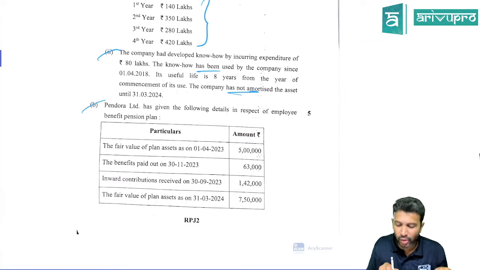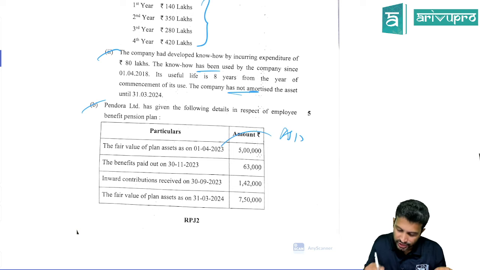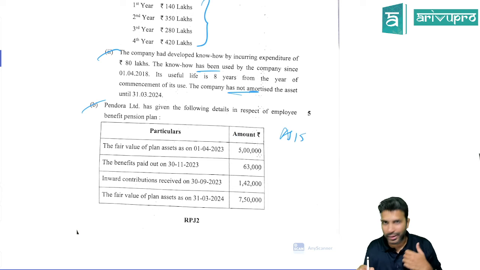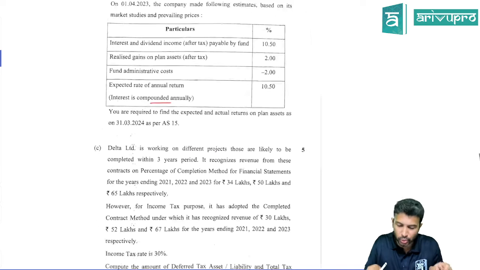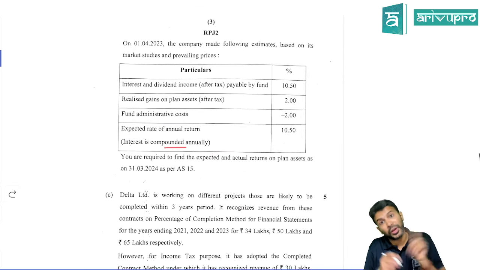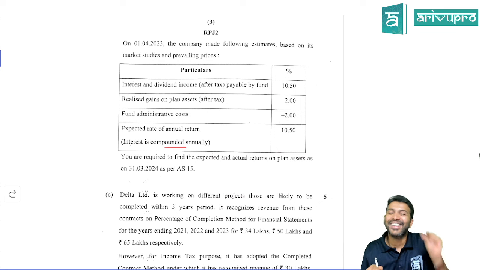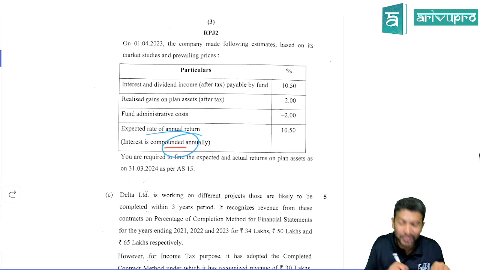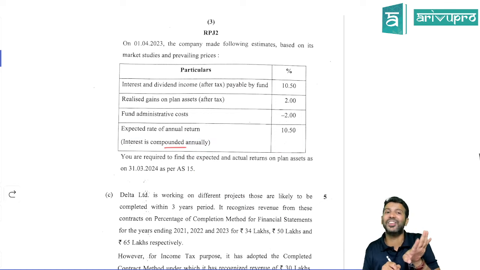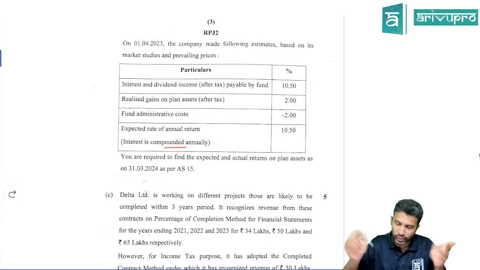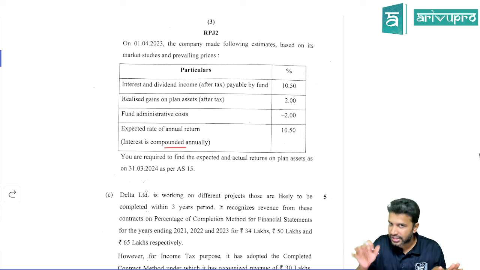Okay, next, Pandora. This is an AS 15 question. The same question is there in ICAI material and our material also, but there is one change which the majority of students, I feel, would have missed, and that is the interest. In the ICAI material and in our material, we calculated the interest on a half yearly compounding basis. Here the compounding is on an annual basis. Maybe in the rush some students would have overlooked this. That's the only extra thing you need to keep in mind.